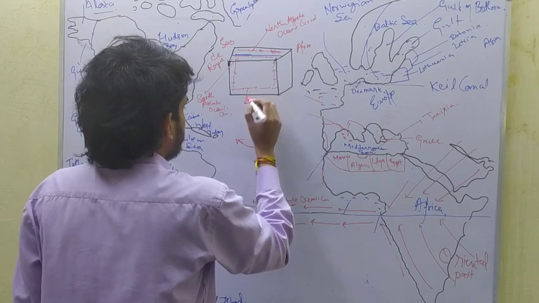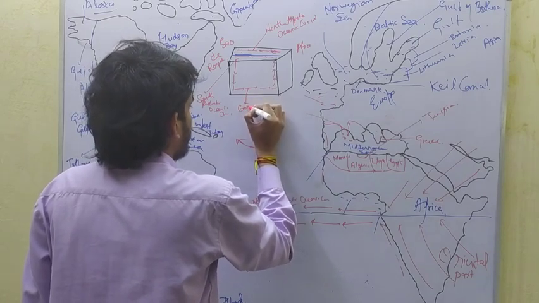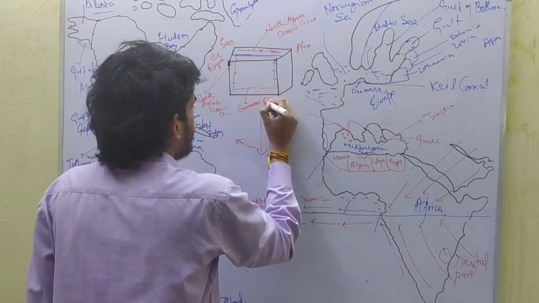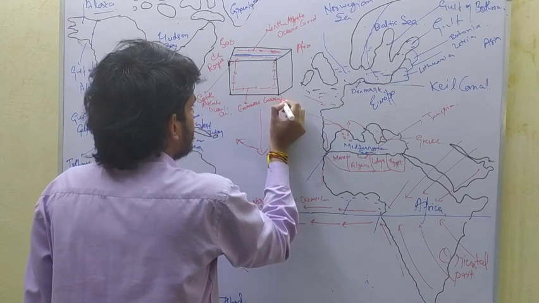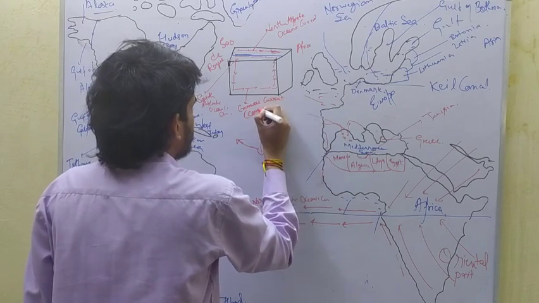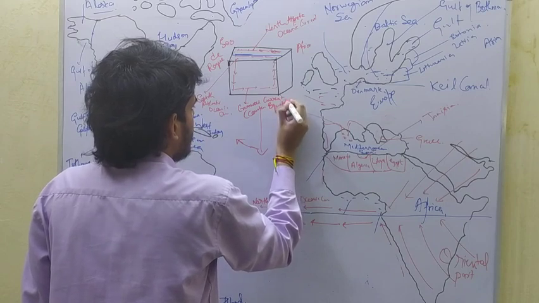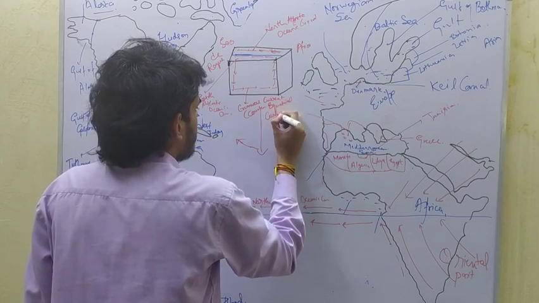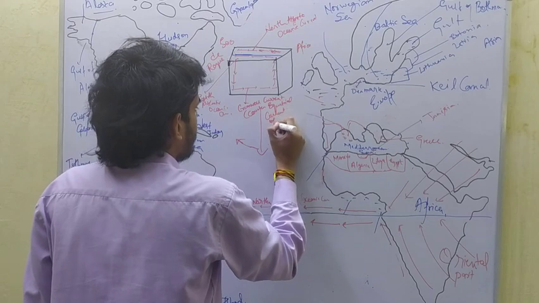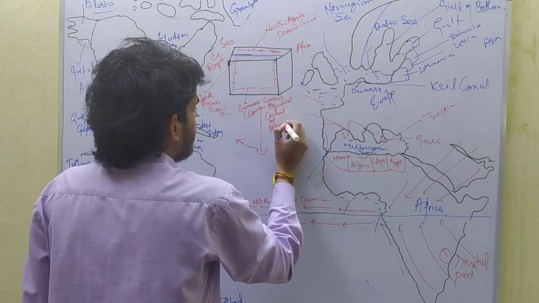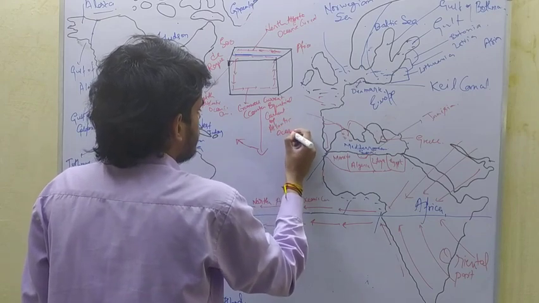So this is Cromwell current, that is the counter equatorial current of the Atlantic Ocean.